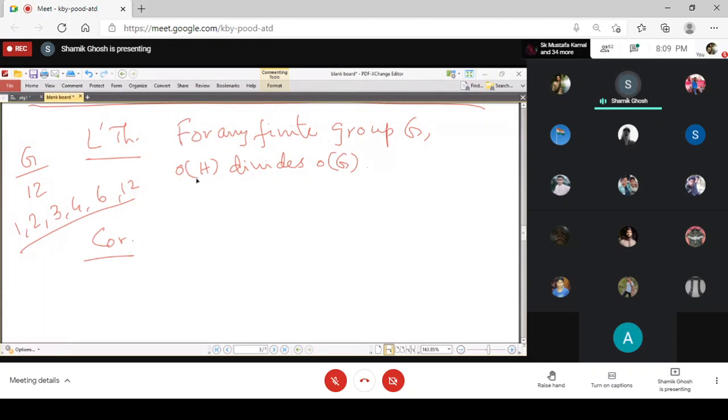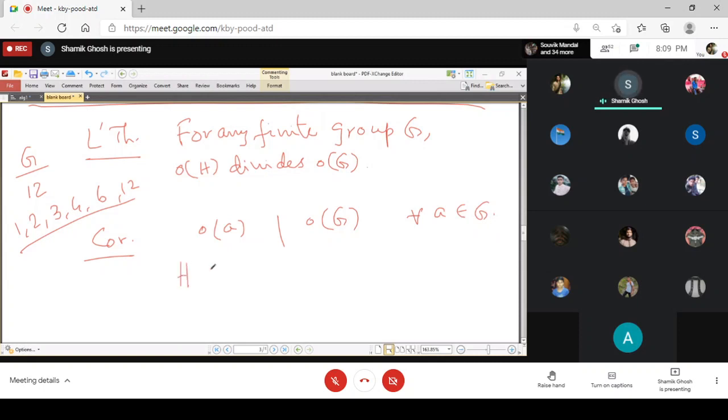First of all, we are talking about the order of the subgroup. Now, can we say something about the order of an element? Yes, the order of every element is also a factor of the order of the group, and that follows immediately from Lagrange's theorem.